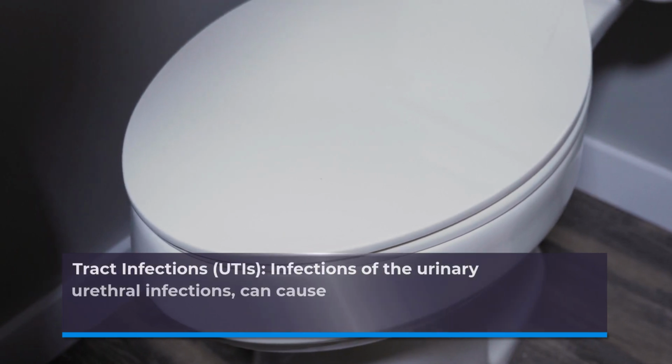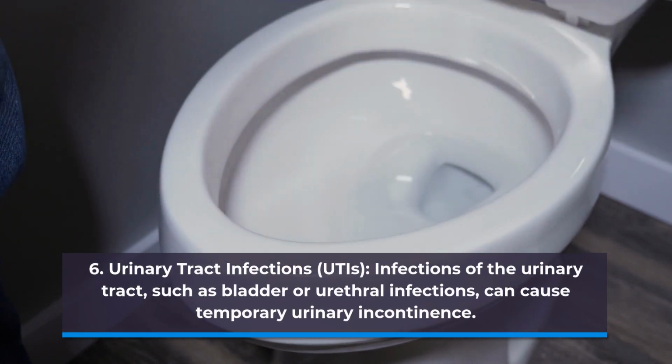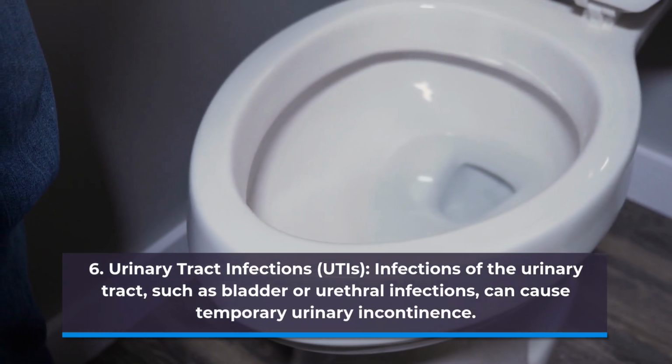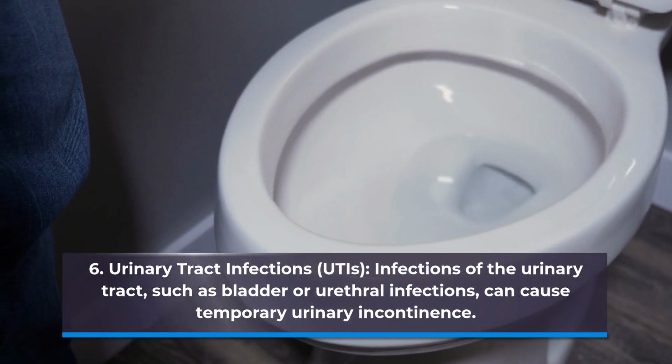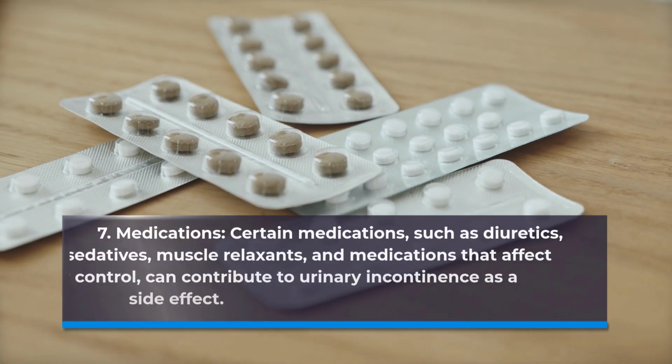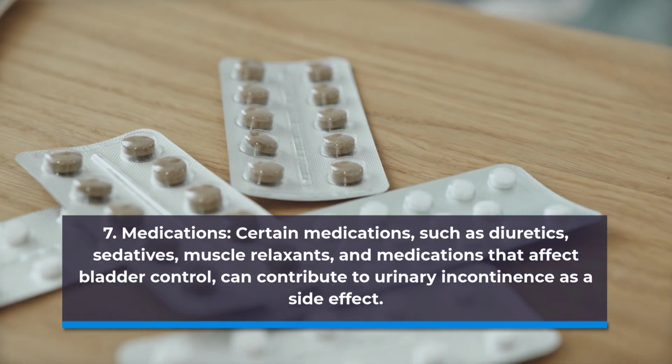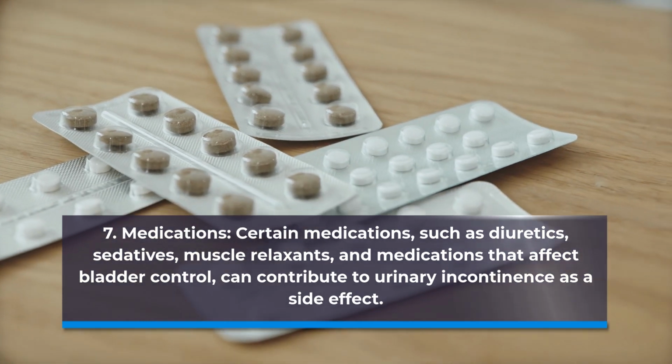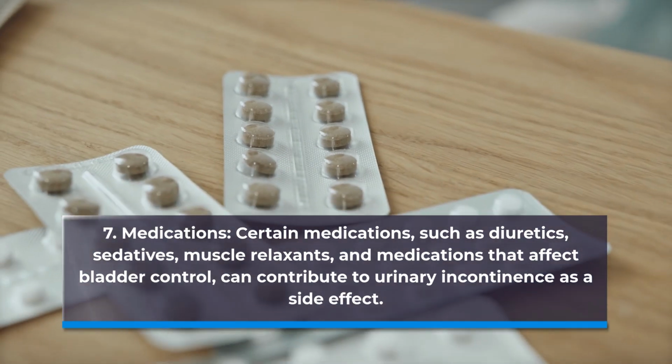6. Urinary tract infections, UTIs. Infections of the urinary tract, such as bladder or urethral infections, can cause temporary urinary incontinence. 7. Medications. Certain medications, such as diuretics, sedatives, muscle relaxants, and medications that affect bladder control, can contribute to urinary incontinence as a side effect.